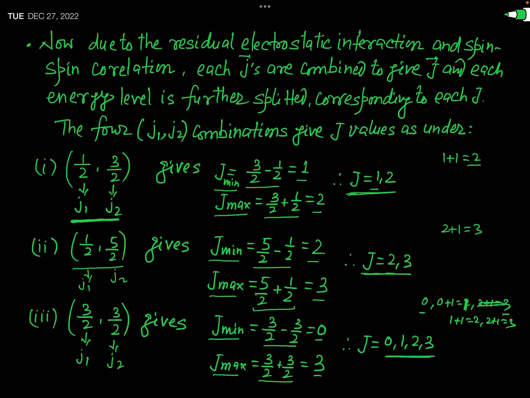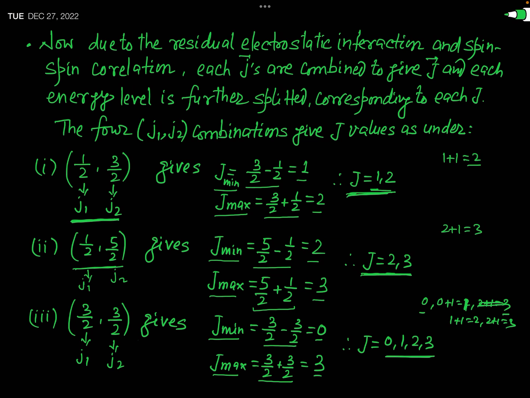And the first combination, that is here 1 by 2, 3 by 2, will be split into 2 energy levels characterized by the quantum number capital J, 1 and 2. And the second combination, this is 1 by 2 and 5 by 2. For this combination, you have seen that J has 2 values, 2 and 3.